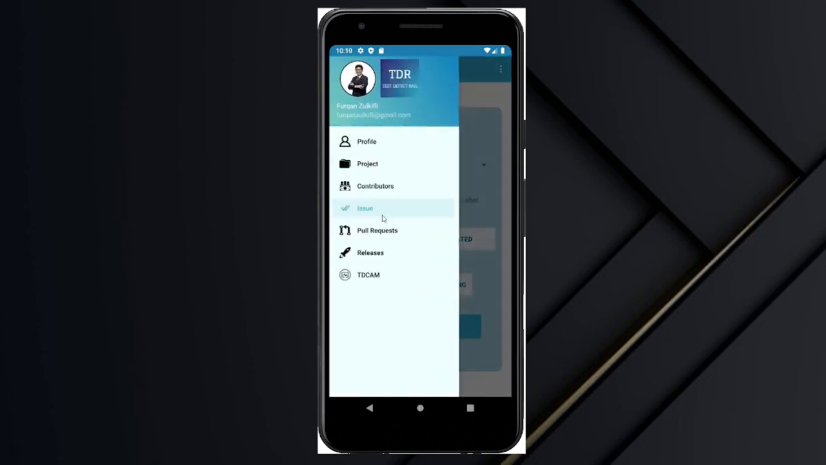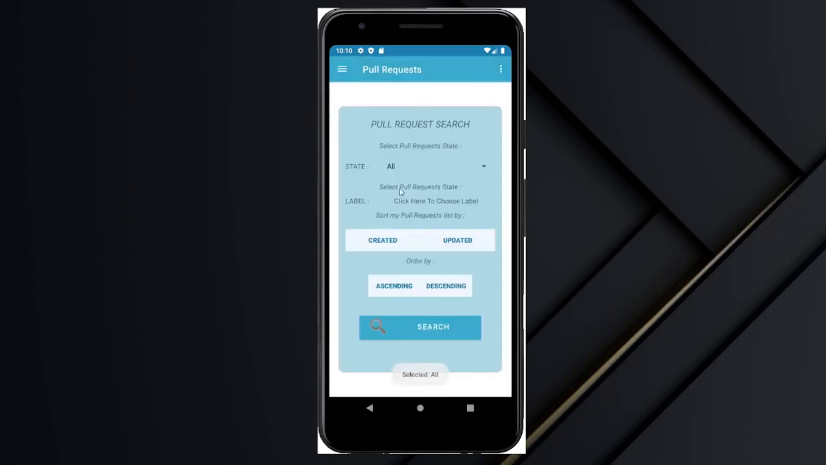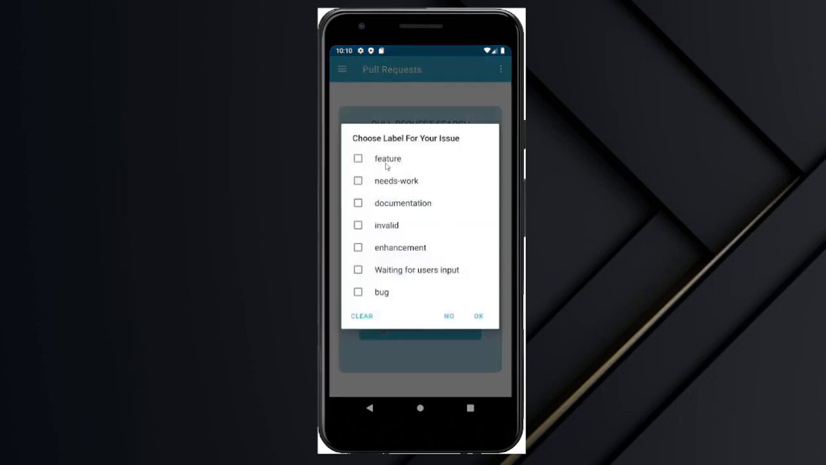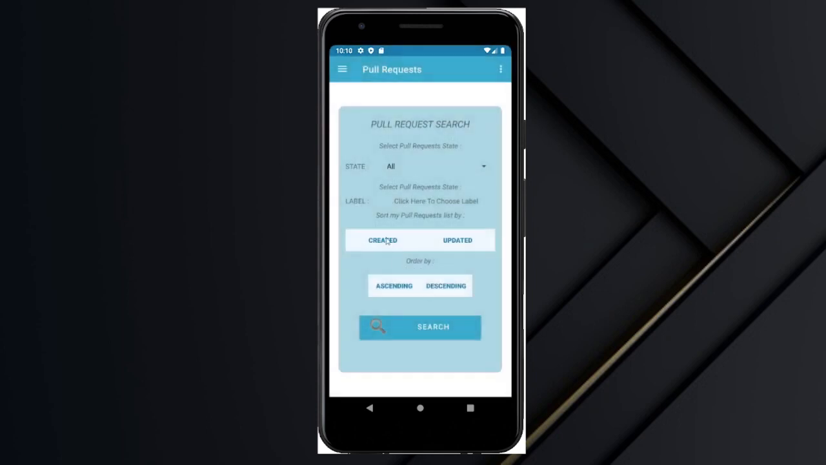The next part I will be choosing is pull request. Pull request is kind of the same as issues, but a pull request is actually any changes that you make to the file, while issues are more about bugs or issues that are encountered during development of this app. You can choose the state you want, open or closed. Then you can choose any label related to the pull request. Then you need to sort your pull requests by either created or updated, then descending or ascending.